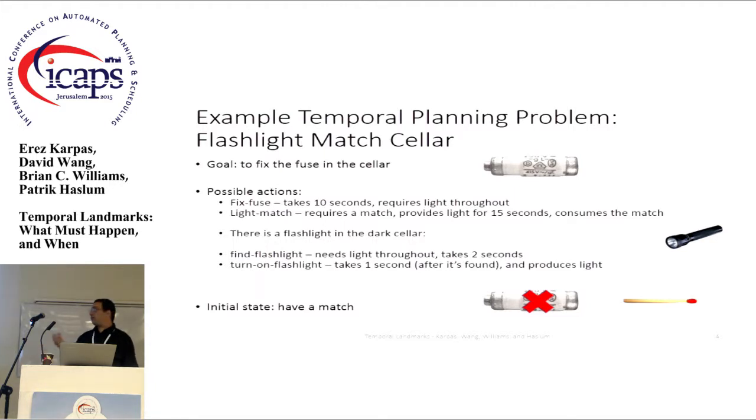Before I can use the flashlight, I need to find it. To find it, I need to have some light. It takes me 2 seconds to find the flashlight, and then I can turn it on. That takes 1 second, and then it produces light until the end. In my initial state, I have a match, and the fuse is not fixed.